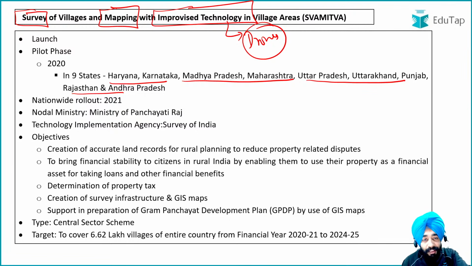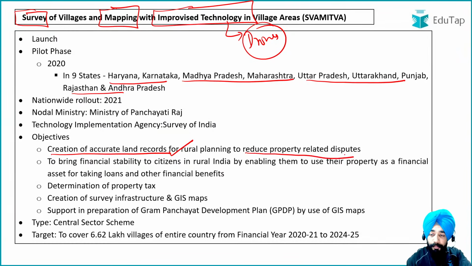And if you ask about the why of a scheme, why the scheme has been launched, I told you: so that we can have accurate land records for rural planning and reduction of property related disputes. Then financial stability can be brought about, so that citizens in rural India are enabled to use their property as a financial asset, because they can take a loan on the property. It will also be helpful to the government, because it will help the government to determine the property tax.